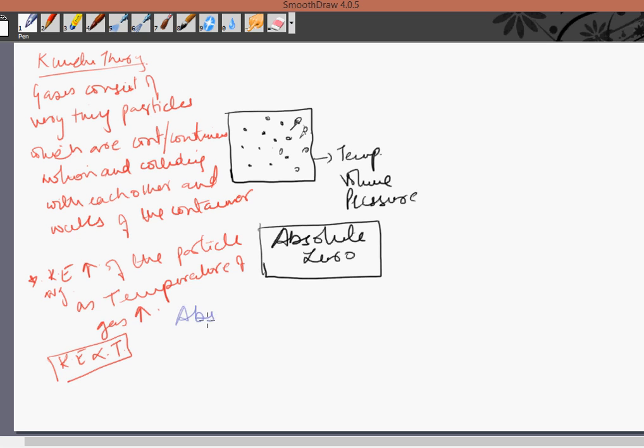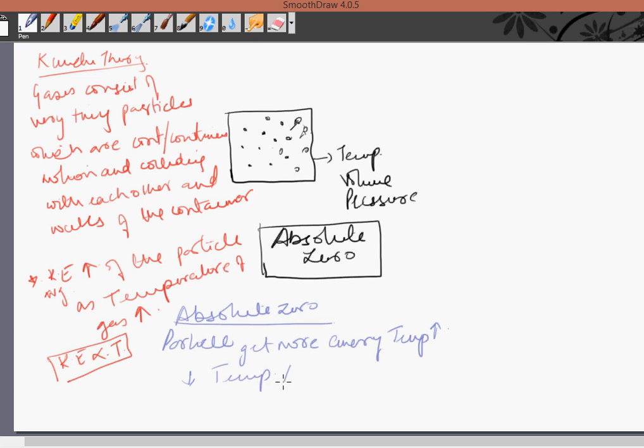So where does absolute zero come in? We know that particles get more and more energy as temperature increases and less as temperature decreases.